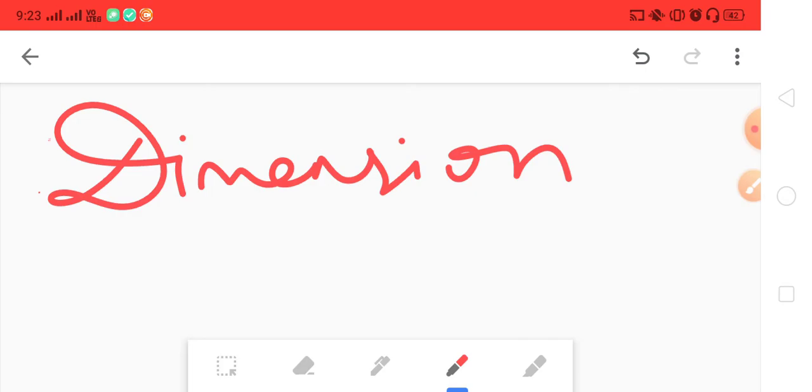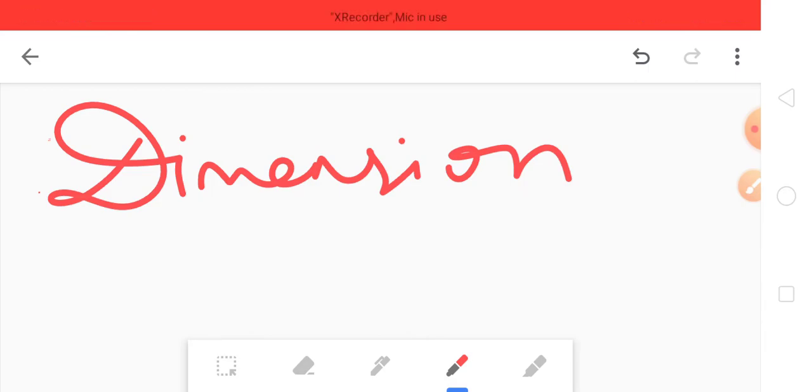It's very easy. It is just the powers to which fundamental quantities must be raised in order to express the given physical quantity are called its dimension. Just note down this definition. It will be very easy for you to get through all these topics. Again, the powers to which fundamental quantities must be raised in order to express the given physical quantity are called its dimension.